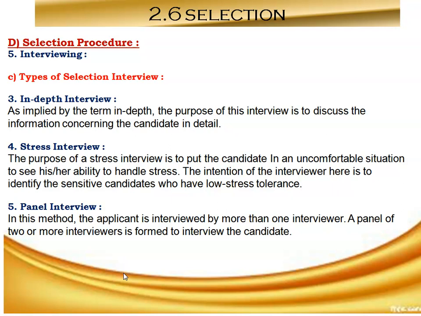These types of interviews aim at testing the candidate's job behavior and level of withstanding during the period of stress and strain.